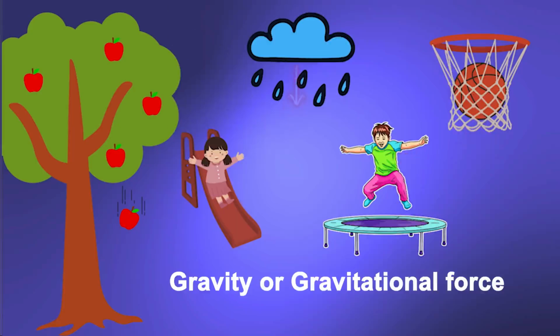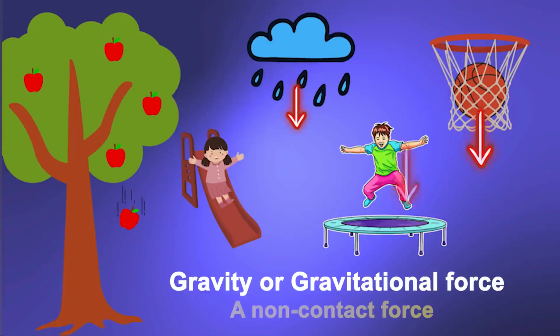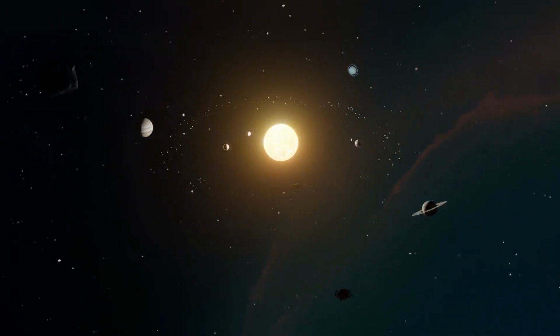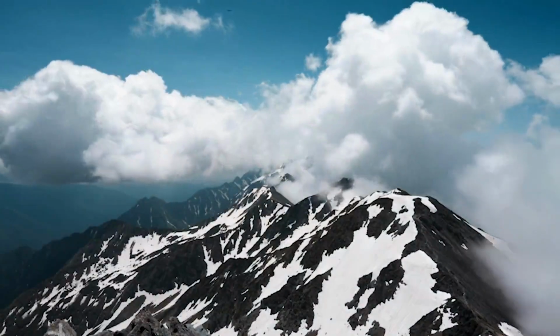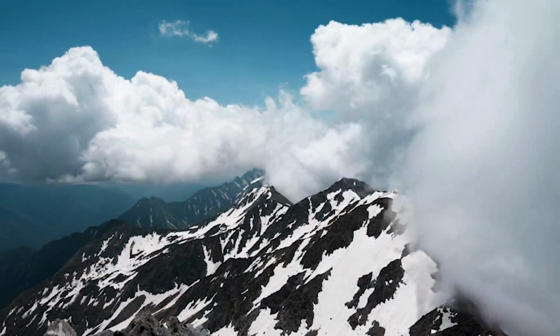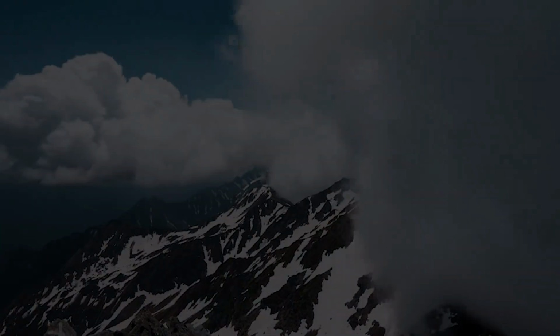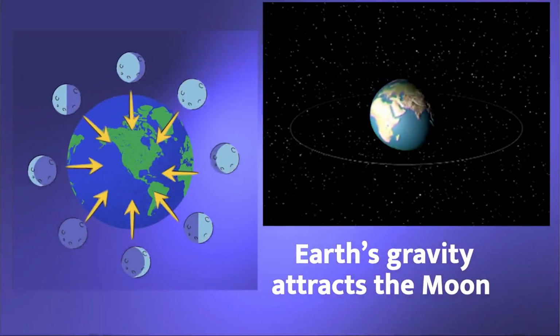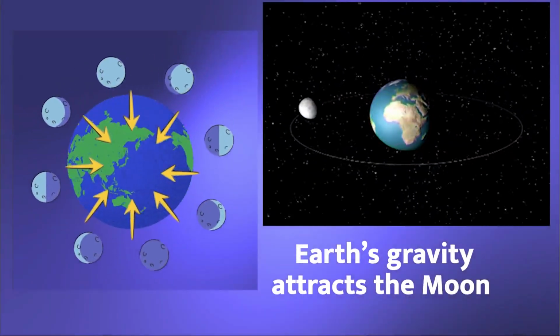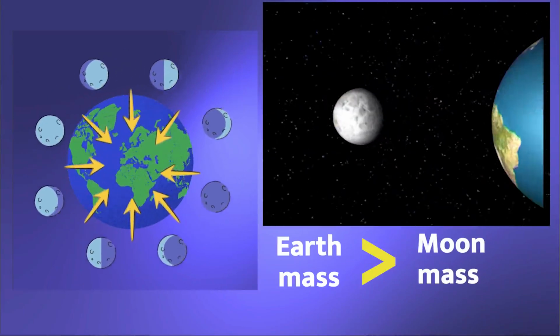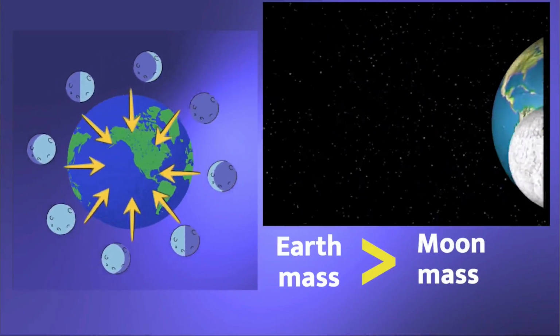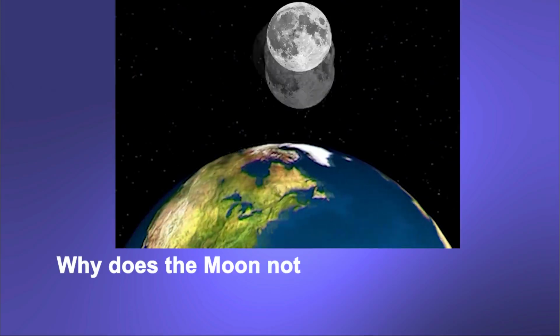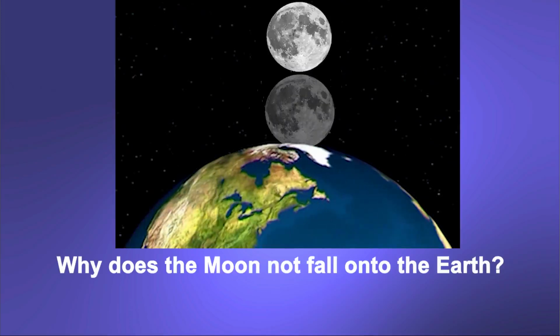Gravity, also known as gravitational force, is a non-contact force. From the planets in the solar system to the clouds in the sky, it is gravity that keeps things in place. The Earth also attracts the Moon with its gravity. We know that Earth has more mass than the Moon. Then why does the Moon not fall onto the Earth? Think and try to answer.